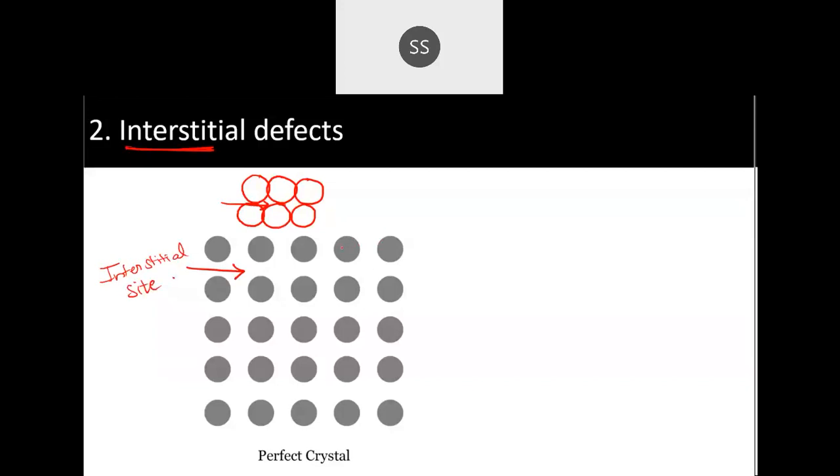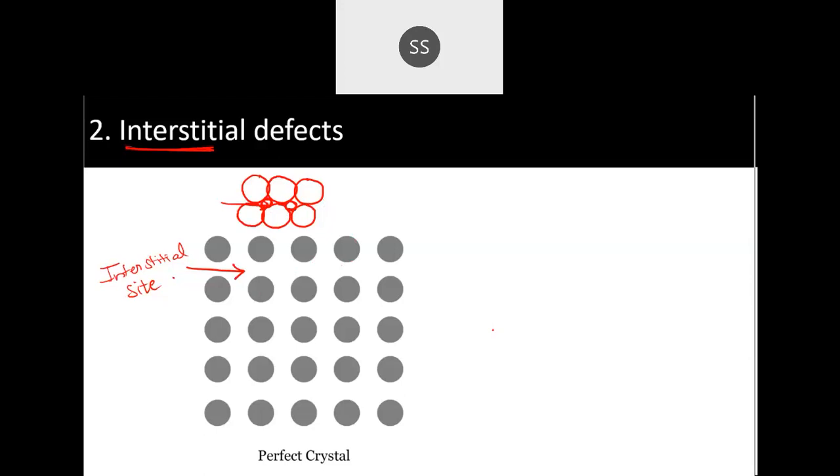I can take the example of alloy preparation. For example, for iron, they also add carbon. Carbon atoms are a little smaller. Or even imagine hydrogen atoms. Those atoms are a little smaller in size. So during that process, if a small atom gets trapped into this site in the pure crystal, then that defect will be called an interstitial defect.